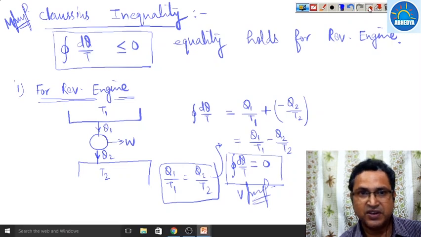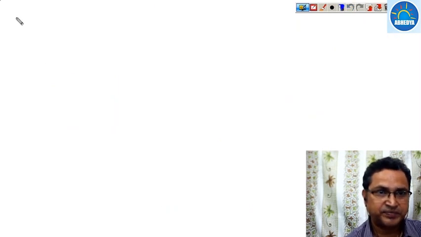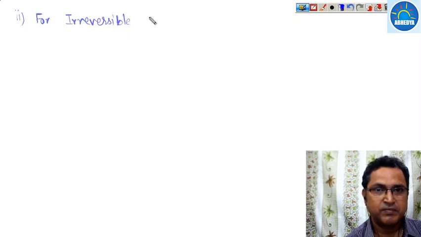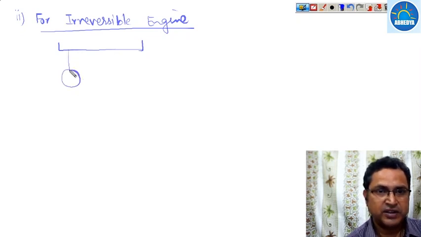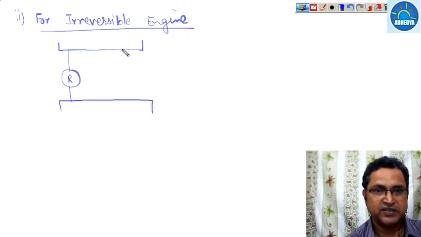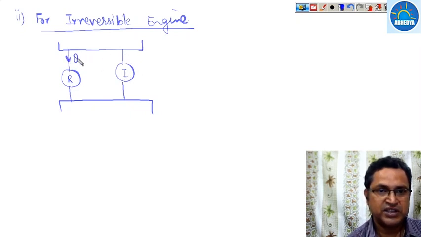Now the second part is for an irreversible engine. Suppose we have two heat engines working between the same temperature limits. One is reversible and the other one is irreversible, and both take the same amount of heat, Q1.